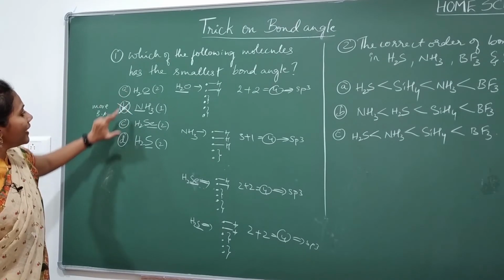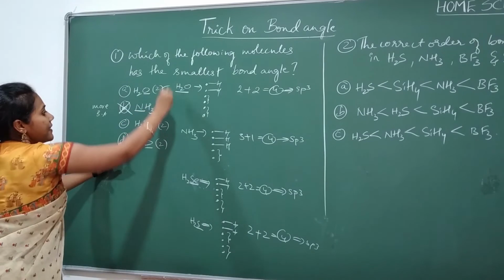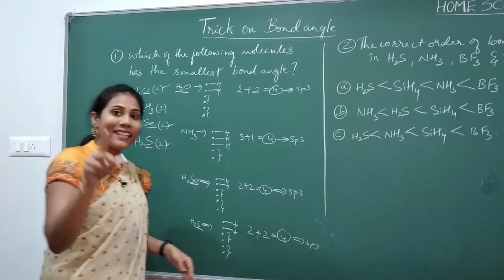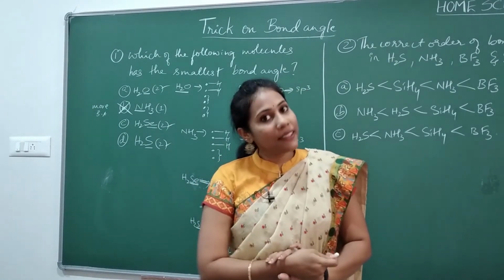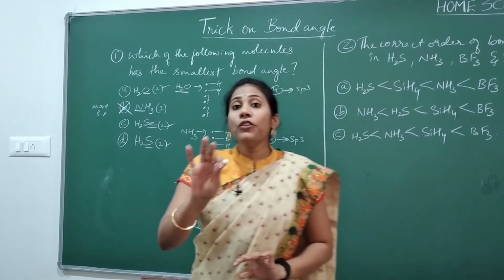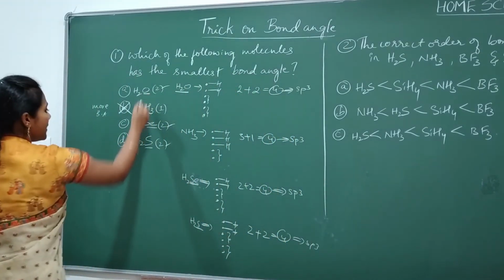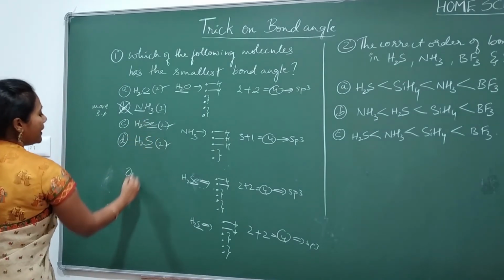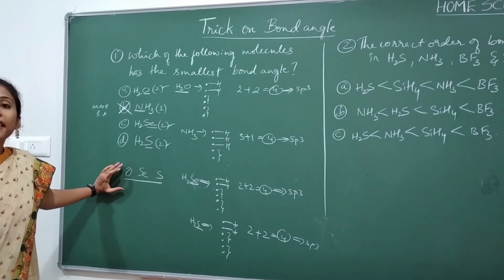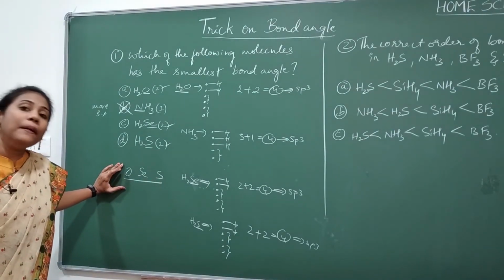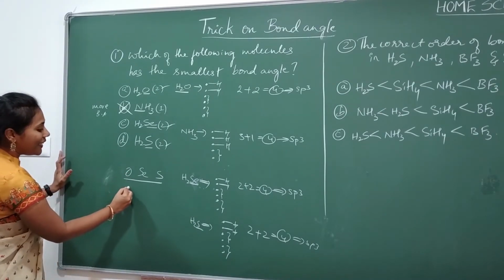Now option A, option C and option D have the same hybridization and the same number of lone pairs. Then trick number 2 is also eliminated here. Go for trick number 3. Trick number 3 is what? You have to check the electronegativity of the central atom. So here oxygen is the central atom, here Se is the central atom, here sulfur is the central atom. More the electronegativity of the central atom, more is the bond angle. Yes or no? So most electronegative is oxygen.